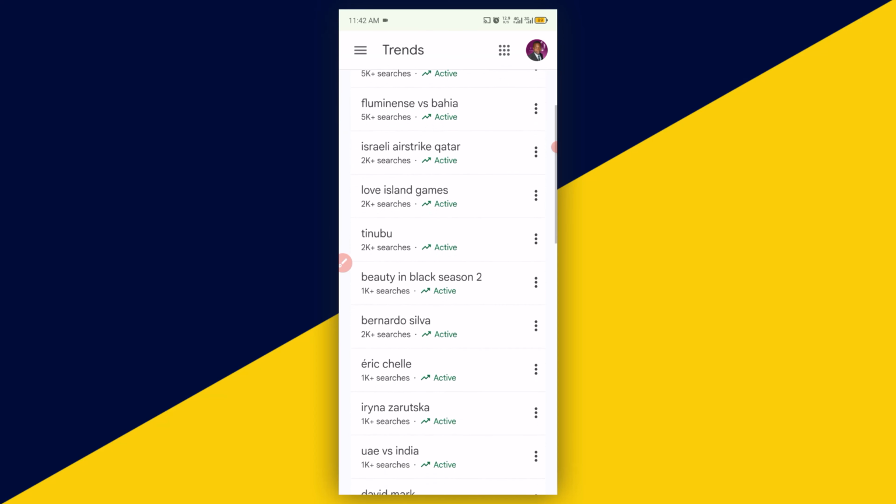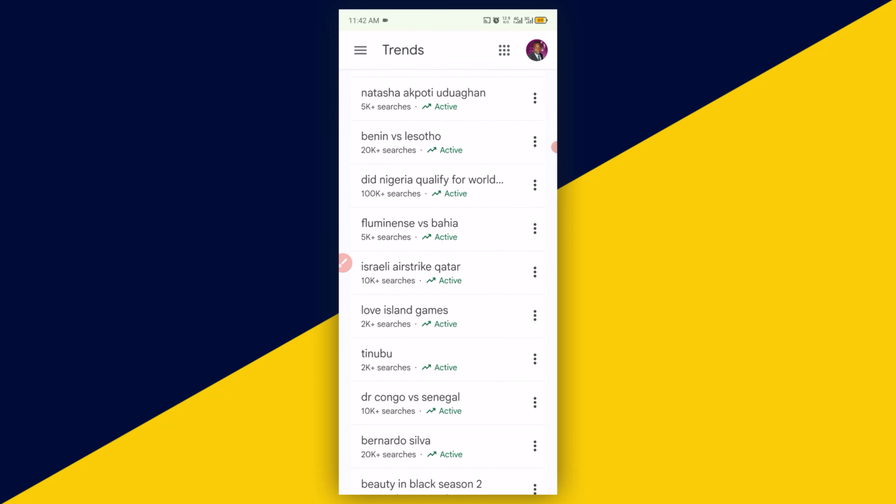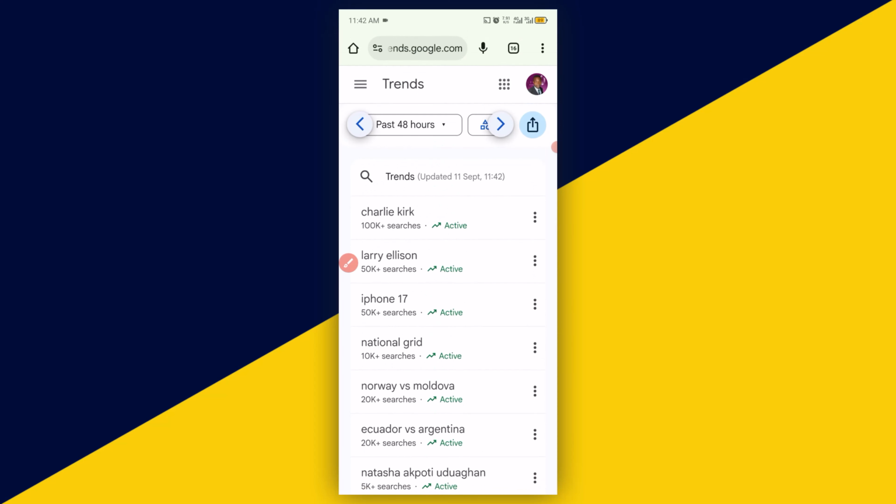You can scroll down and check on some of the active ones right here. Whenever you see any of the active ones right here, it simply means that the keyword is still very much relevant. So you can go ahead and make use of the keyword to do whatever you want to do.